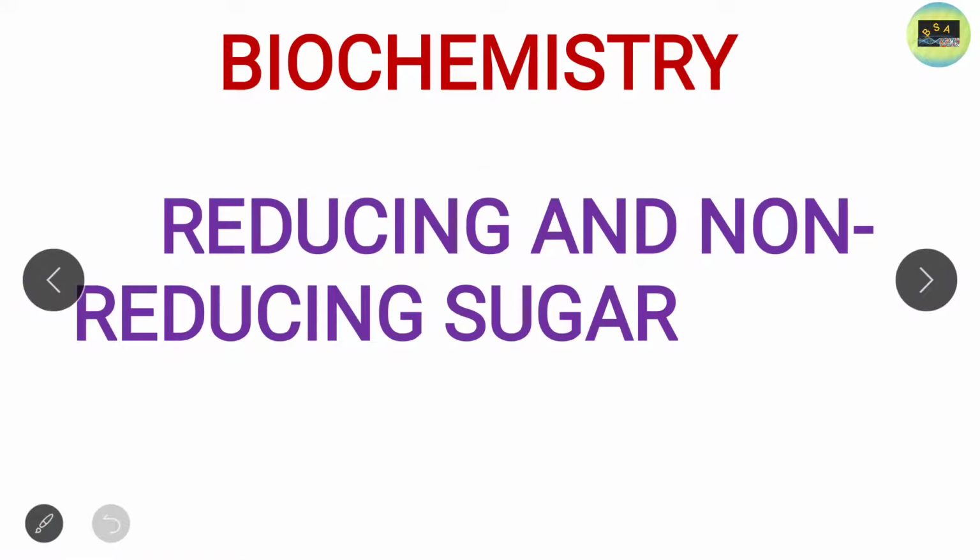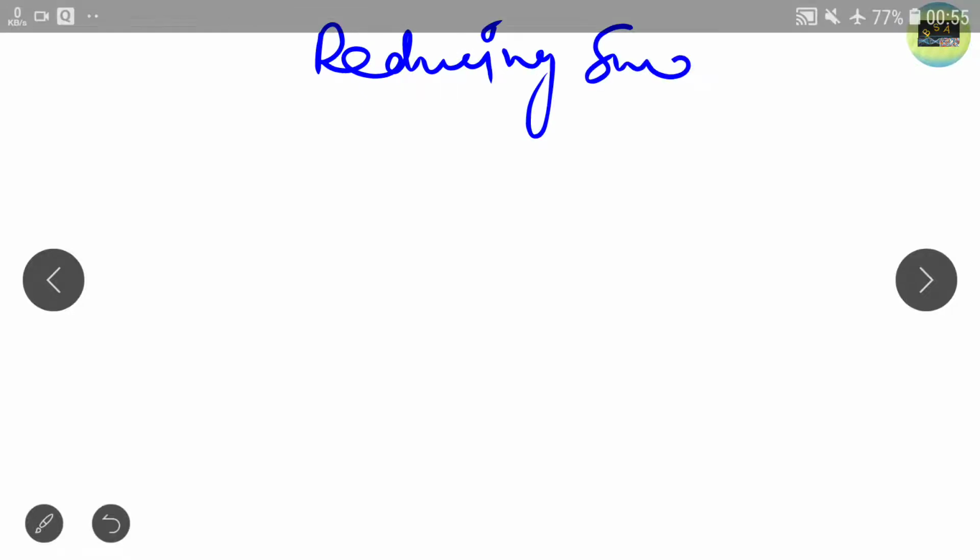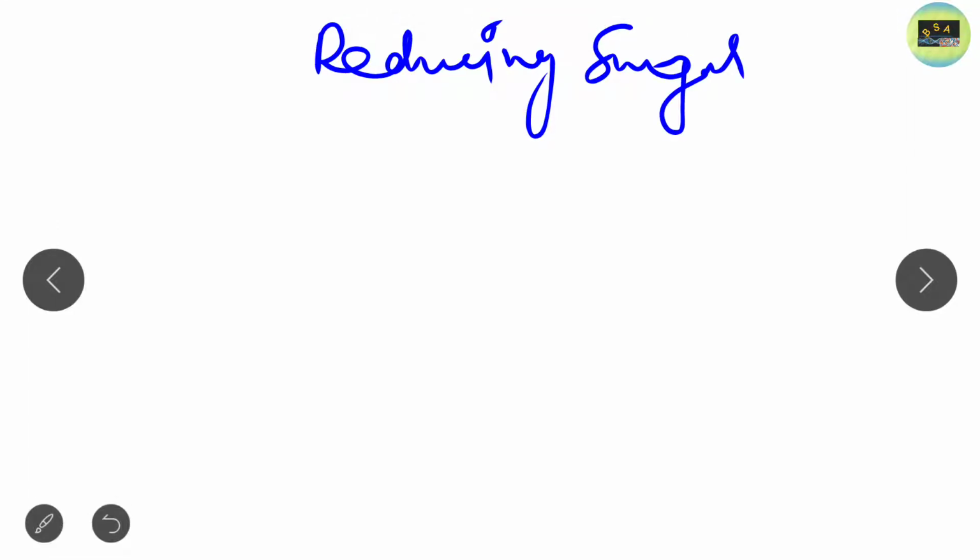So now let's start today's topic, that is reducing and non-reducing sugar. First of all, we should discuss the reducing sugar. What is reducing sugar? Just first look at the concept.